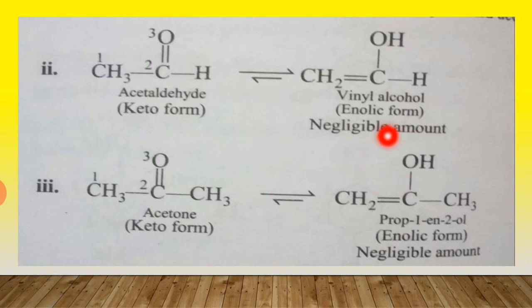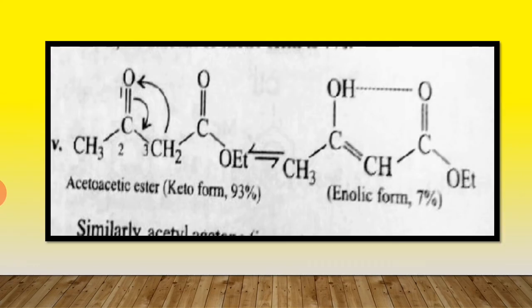But this enolic form which is obtained is in a negligible amount. Why? Let us see. This is a dicarbonyl compound. Why is this a dicarbonyl compound? There are two keto groups present in the compound. Example of this, acetoacetic ester, which readily converts into the enolic form, but this enolic form is in a negligible amount.